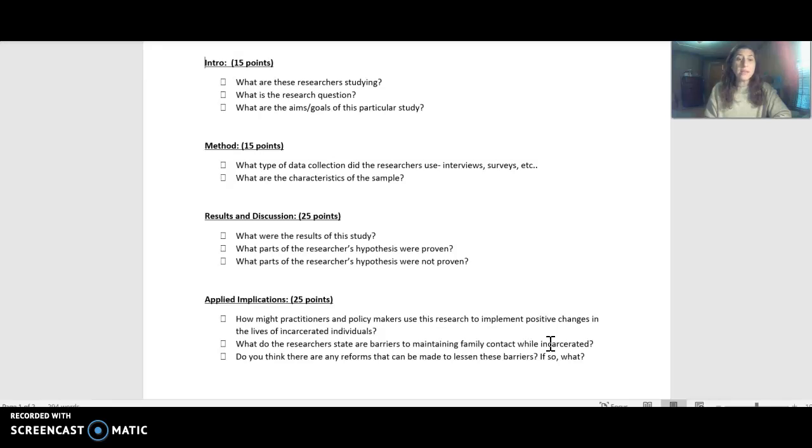And then lastly, this is a part where I'm asking you to use your analytical skills to take the data that these researchers got from their study and figure out how you can apply that. So how might a practitioner, a government official, or a policymaker use this research to implement positive change in the lives of incarcerated individuals?